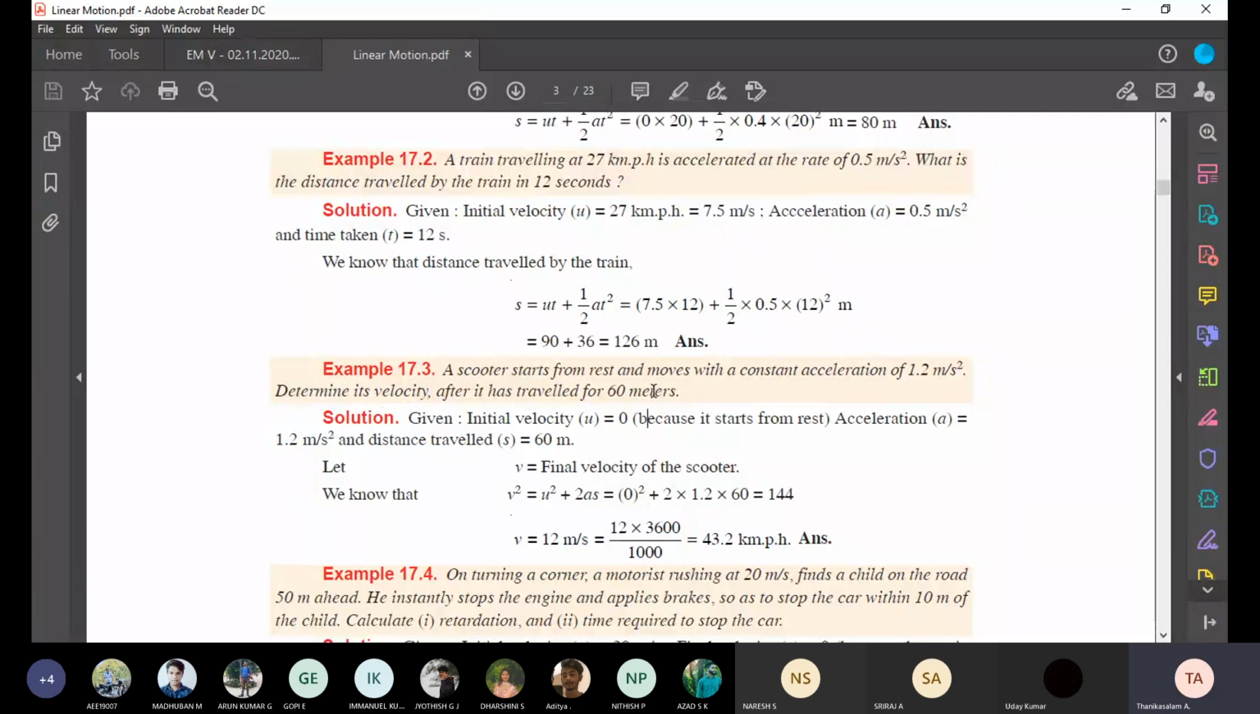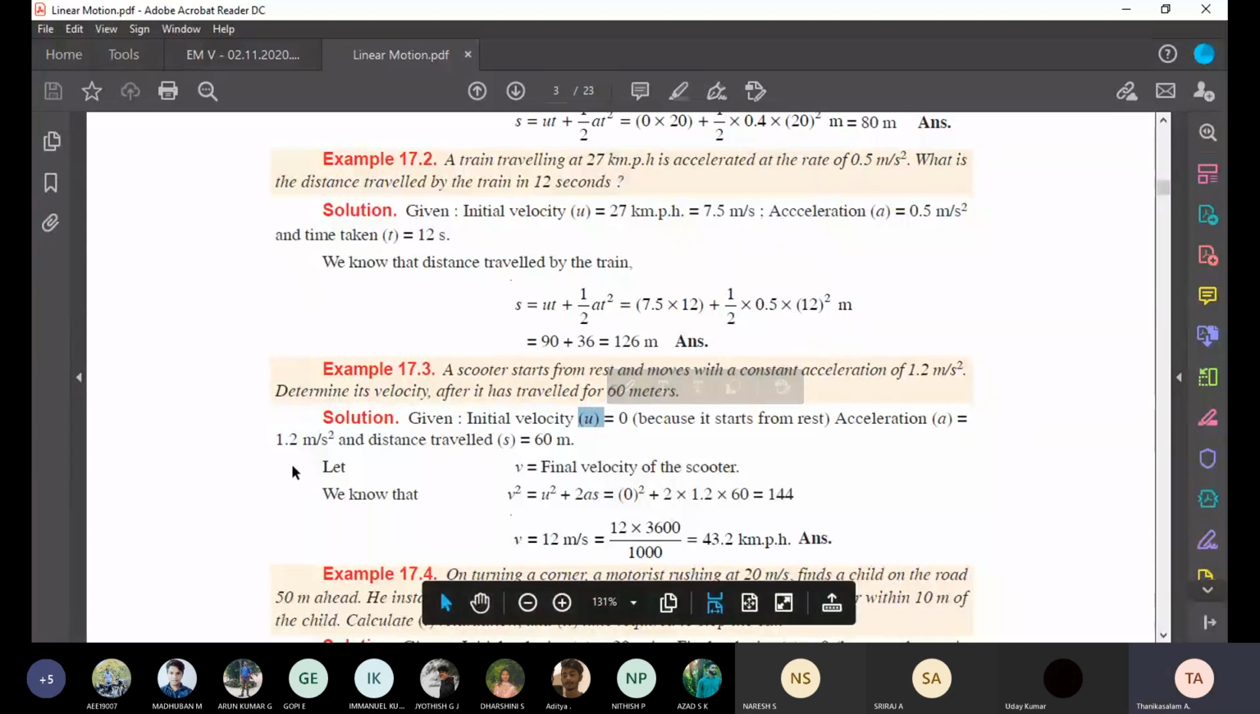After a distance, which velocity is it? Automatically it's the final velocity. They asked V equal to question mark. How much distance traveled? 60 meters. So we have three equations: V equal to U plus AT, S equal to UT plus half AT square, and V squared equal to U squared plus 2AS. In this question, U is involved, S is involved, and final velocity is involved, so we can use the third equation.